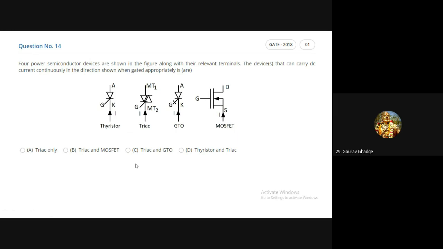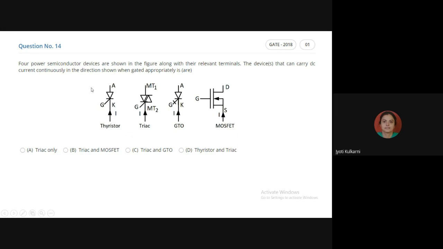No, it cannot. Try to understand. Anode to cathode, positive to negative. Only from anode to cathode can it take the current. I am feeding the current from cathode to anode, so it is opposite to its construction, and it cannot take the current in the other direction. It is not a bidirectional device. It is only a unidirectional device. It can only take the current from anode to cathode. So thyristor is not the device which will carry the current as per the direction of the current which we are feeding.